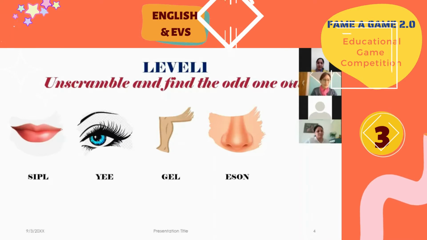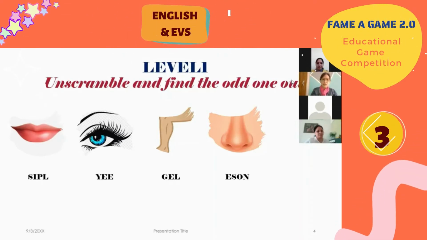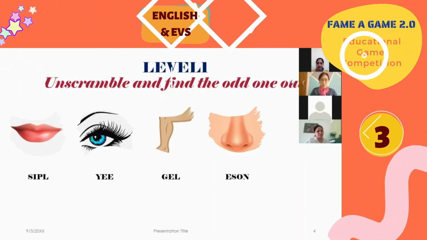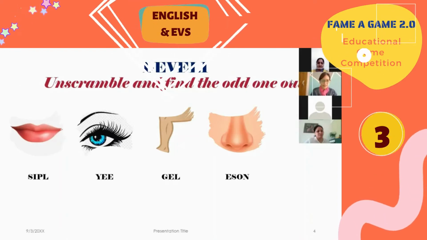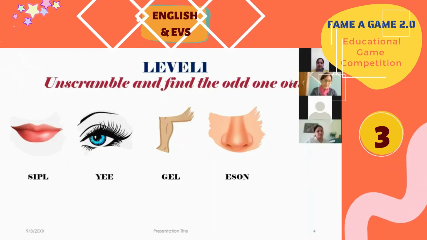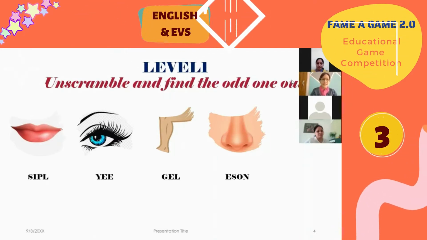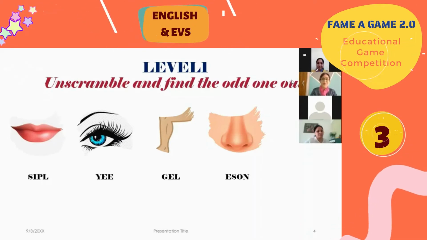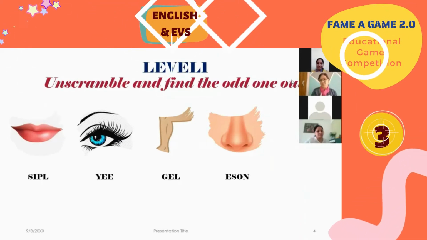Level 1 is an easy one, because this game is for grade 1 and 2, so all the kids know the body parts names, so it will be easy for them to clear this level. And what I believe is that when they clear this level, their confidence level will also be high. They will be like, yes, we have solved it, now let's move to the next one. They will be so excited to move to the next one.